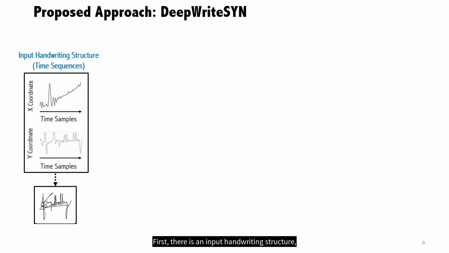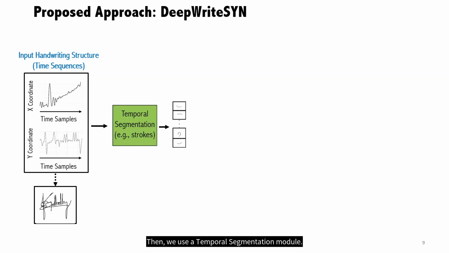First, there is an input handwriting structure, for example, one real online signature from a given subject, with their corresponding X and Y spatial position time sequences. These two time sequences of the handwriting structure are used as input to DeepWriteSYN. Then, we use a temporal segmentation module. This module divides the handwriting into short time segments consisting of individual or multiple concatenated strokes.